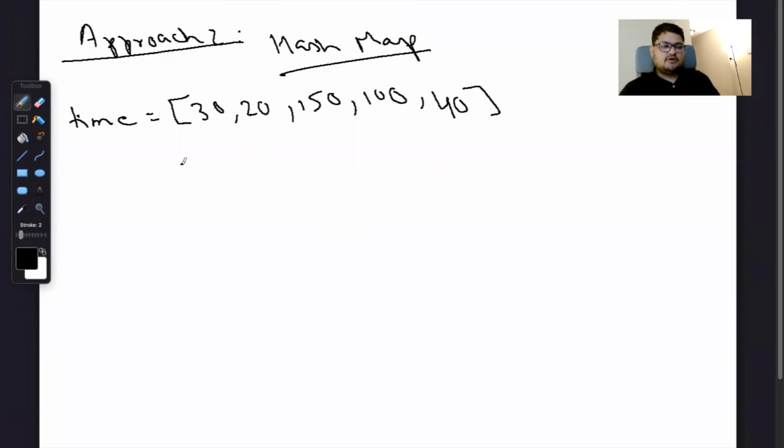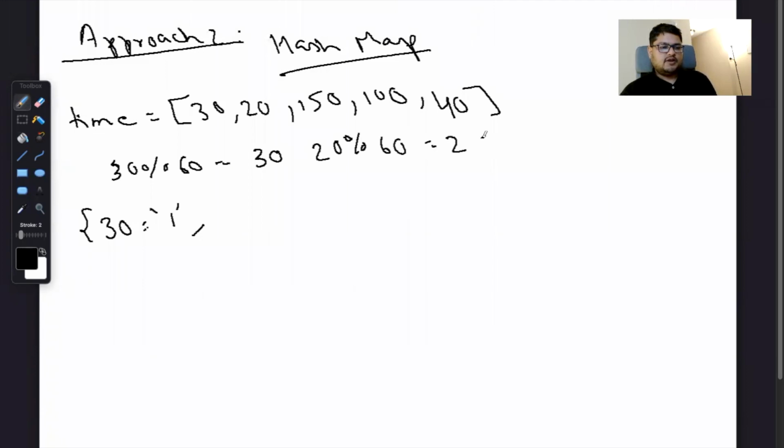For example, when we do 30 modulus 60, the remainder is 30. So we create a hash map which has 30, and since it has occurred once, we keep the value as 1. Now we do 20 modulus 60, which is 20, so it will be 20 with count 1.